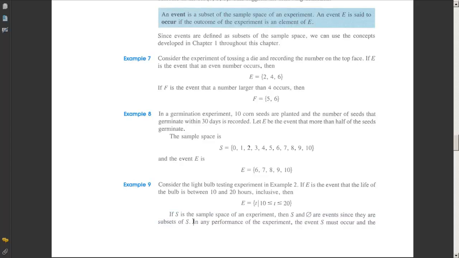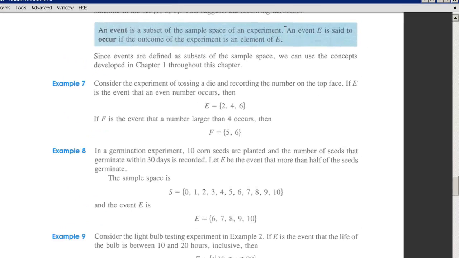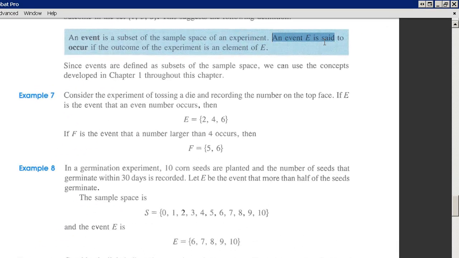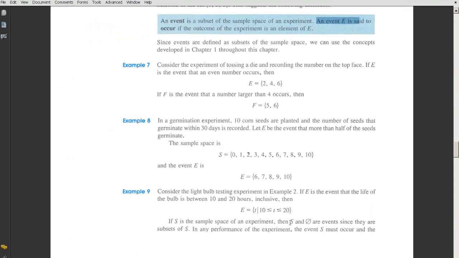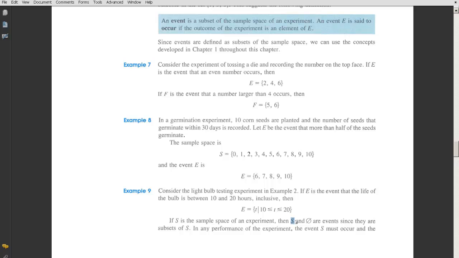Then they go on to say, whenever you perform the experiment, the event S must occur. Because how do we determine whether an event occurs? Up here: if E is an event, E is said to occur if the outcome of the experiment is an element of E. So S will be said to occur if the outcome is in S. But of course the outcome is in S because S is the set of all possible outcomes.